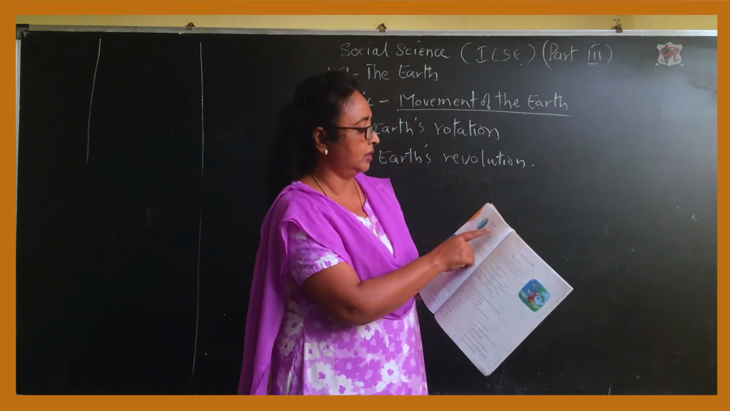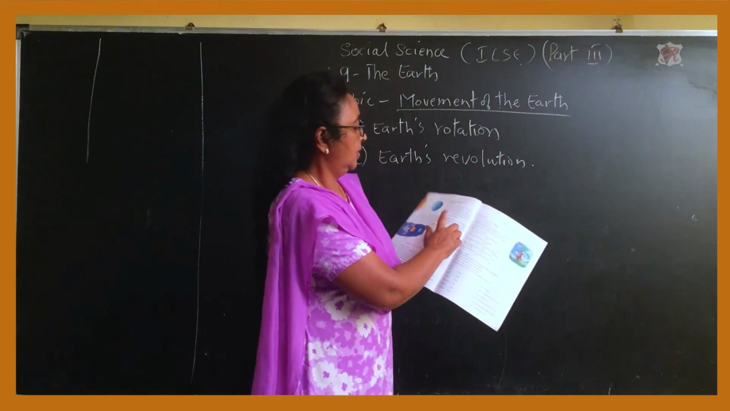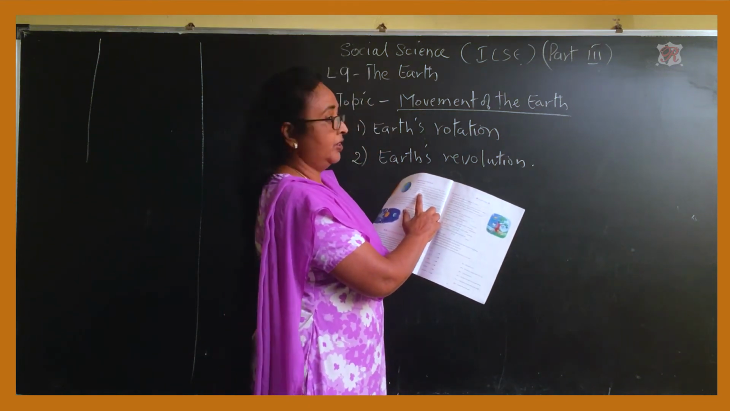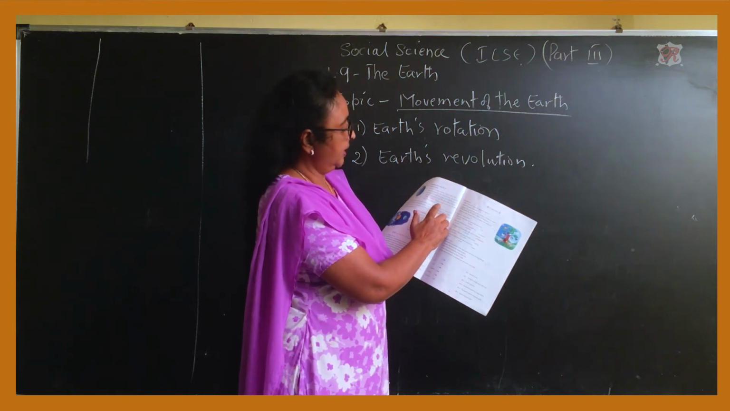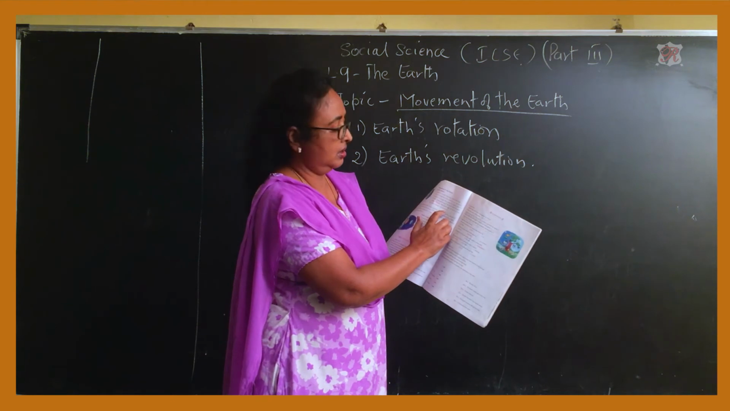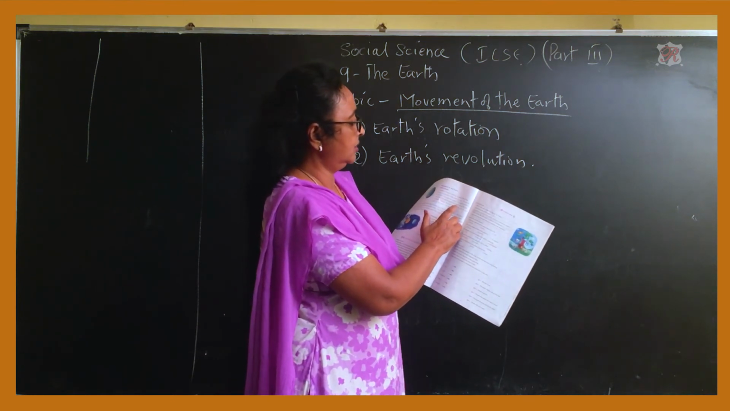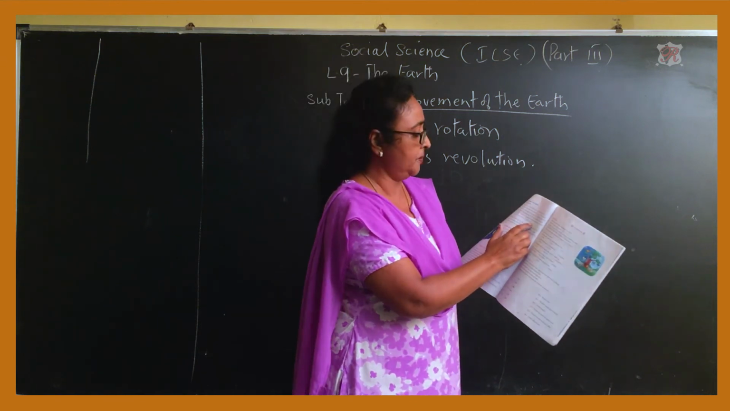The movement of the Earth. The fourth line, the movement of the Earth, will be your third answer. The spinning of the Earth from there till the end of the para. That is rotation. So the spinning of the Earth about the axis is the third answer.